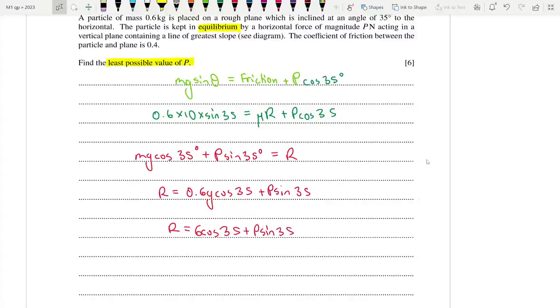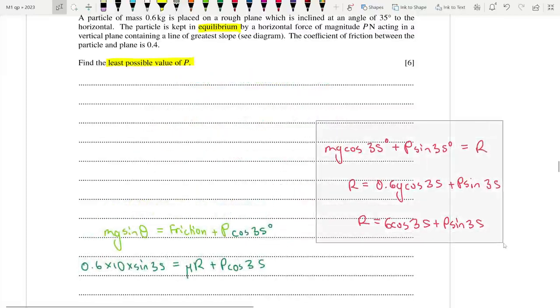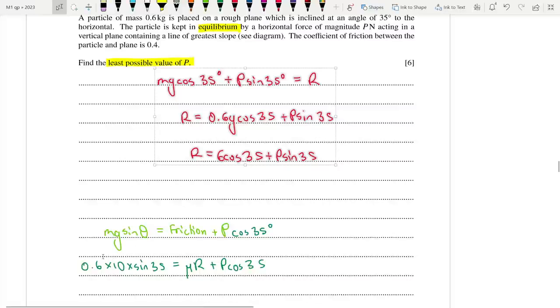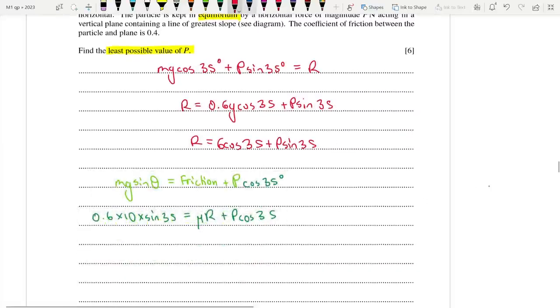We have R now. I should have done this first, chronologically, then it would have made the math easier. Now it's going to be really simple. We just input the values, alright? So what do we do now? We can write 6 sine 35 is equal to, what's the value of mu? It is 0.4.